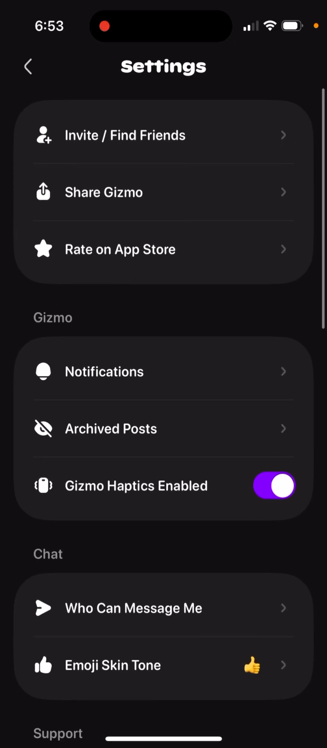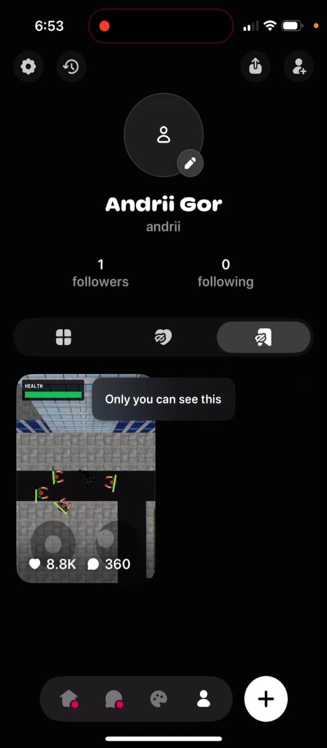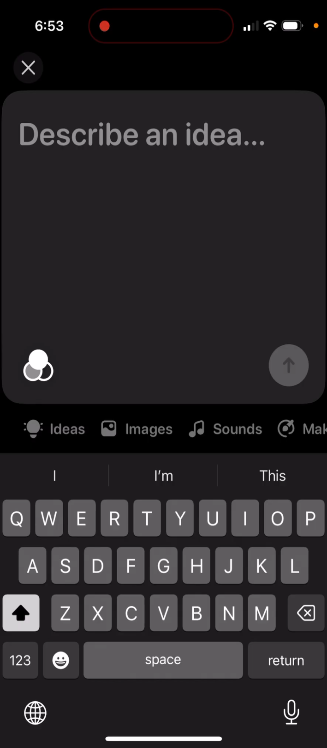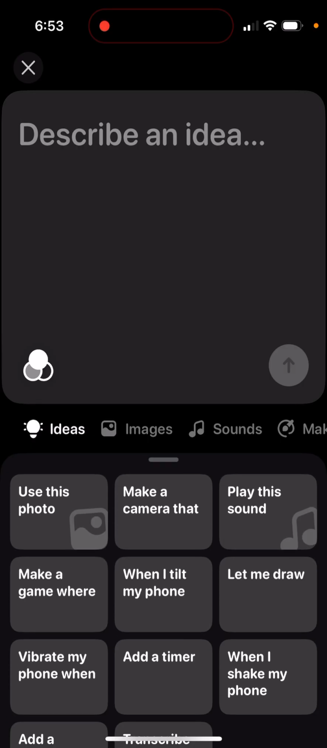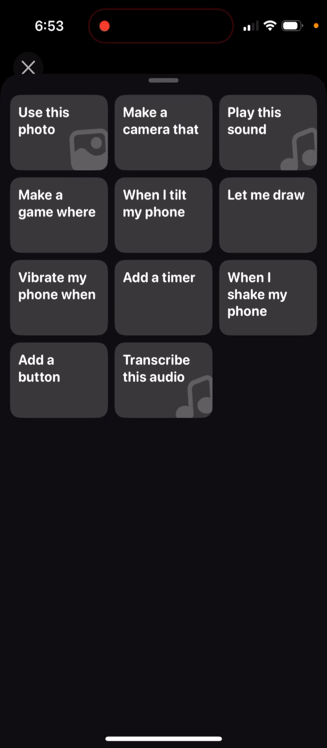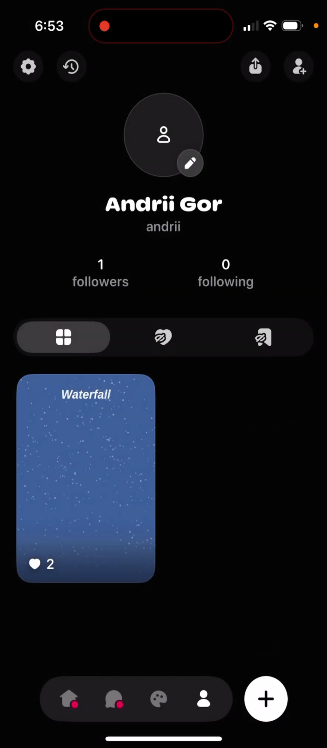And that's kind of new AI Instagram, where basically you're creating this kind of viral apps and use this photo, make a camera, play this sound, let me draw when I shake my phone, add a timer, transcribe this audio, add a button. So quite cool idea. So that's the app.